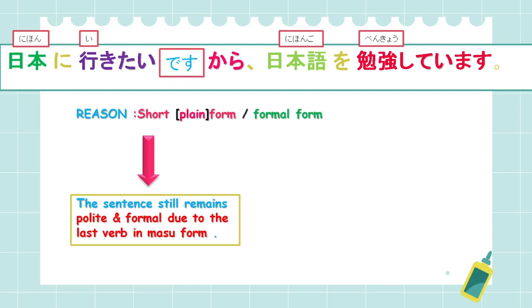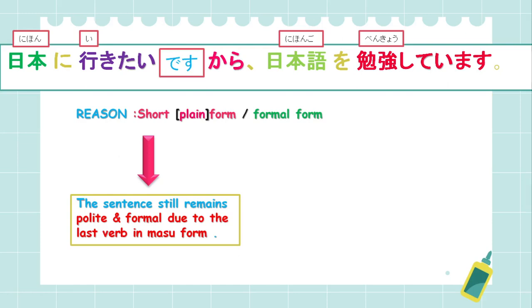So if you were wondering, okay Sensei, you told us we can use a plain form, but if we are using the plain form, isn't the sentence becoming casual and impolite? Well, the answer is no, not at all. Because the last verb, 勉強しています, is what decides the formality of your sentence.